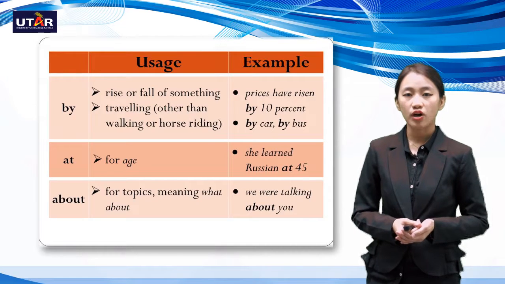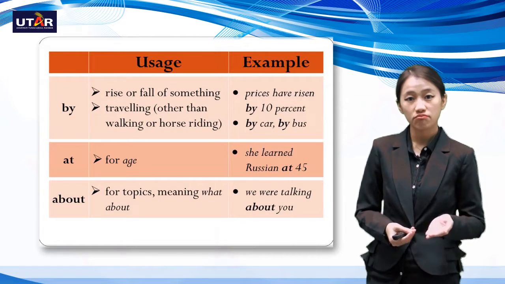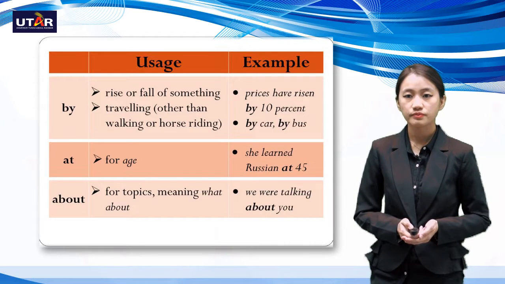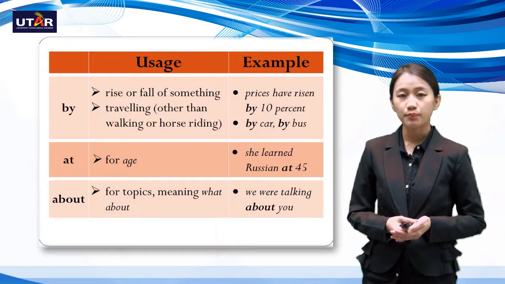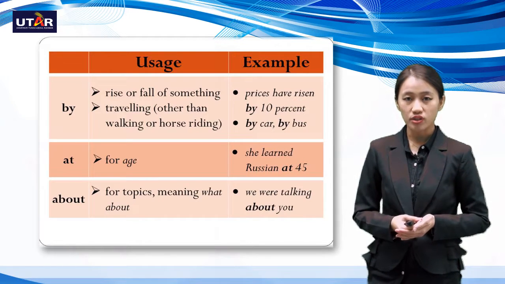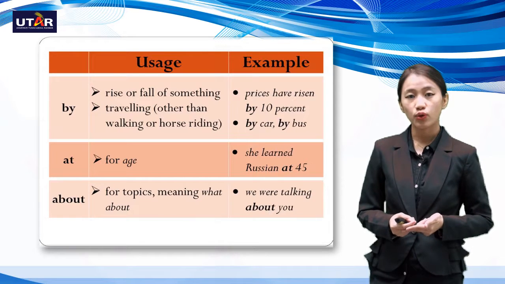So we were talking about you. So here the topic would be you. So those were the three prepositions, the usage for time, place, and also other important prepositions.